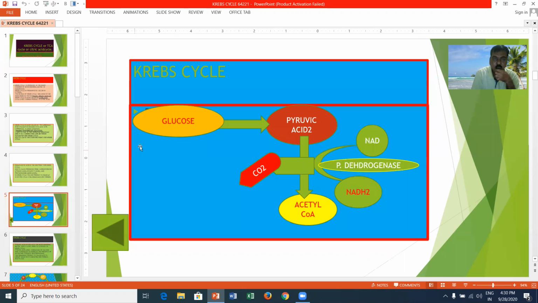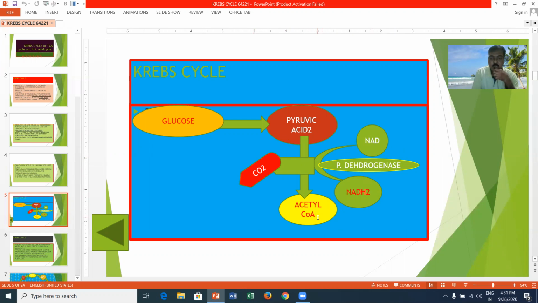Here you can see that in glycolysis, glucose is converted into 2 molecules of pyruvic acid. This pyruvic acid is converted into acetyl-CoA by undergoing decarboxylation as well as dehydrogenation. Here NAD is reduced into NADH2 and the pyruvic acid is converted into an acetyl-CoA molecule.